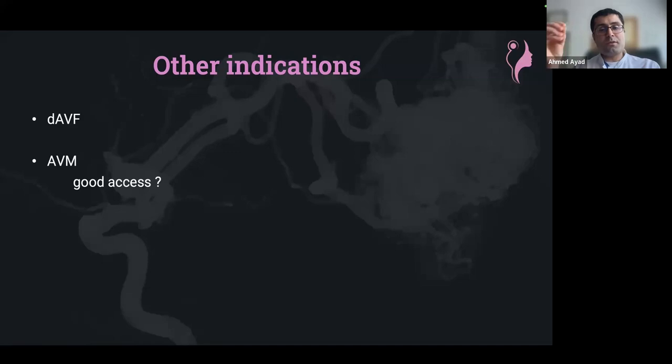But the most important thing, which we commonly use, is if you have an AVM and some parts are supplied from the middle meningeal artery, just don't rush for that artery, because usually it's a very good access. You can reach the AVM, you can go very deep inside the artery, and usually this artery is considered safe for embolization. Just don't rush for the artery. Take a lot of time understanding the AVM, because of course it could be a very good option doing some embolization, and sometimes it's necessary.